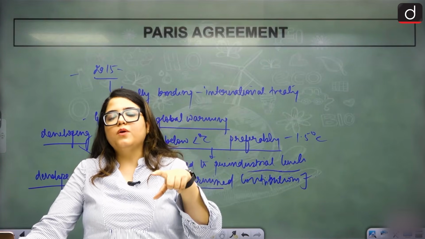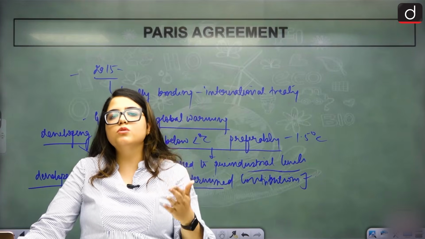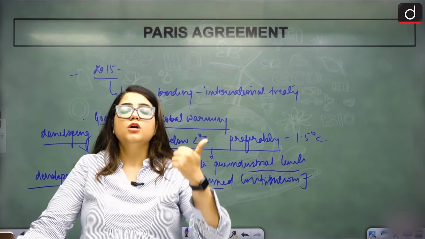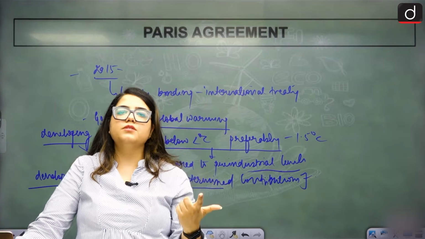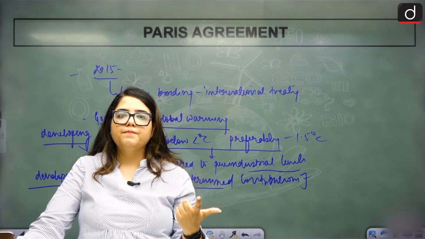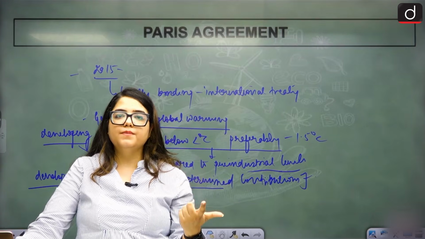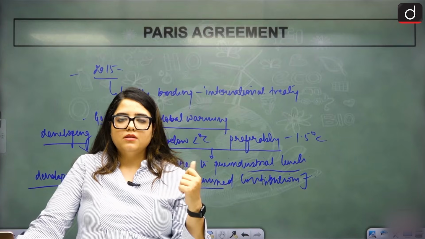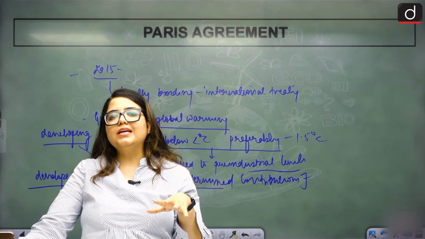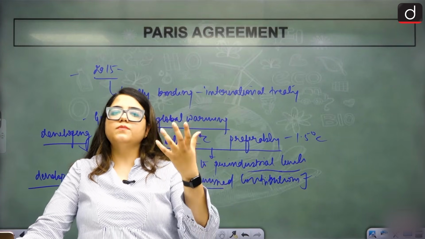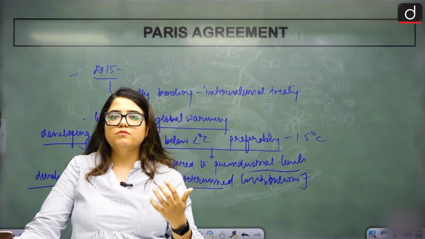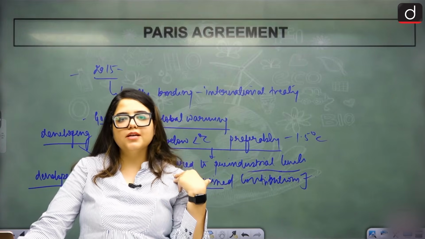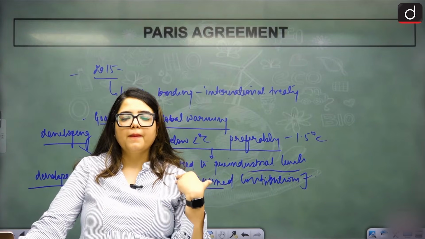When you were the one who harmed the environment, whose responsibility should it be to take care of the environment, to repair it, to put the cost of environment reparation at bay? Whose responsibility should it be? Should it be ours or should it be yours? Right? So now technically we cannot say that all the responsibility lies on developed nations also, because developing nations are working towards it. So naturally we have to take responsibility also, right?